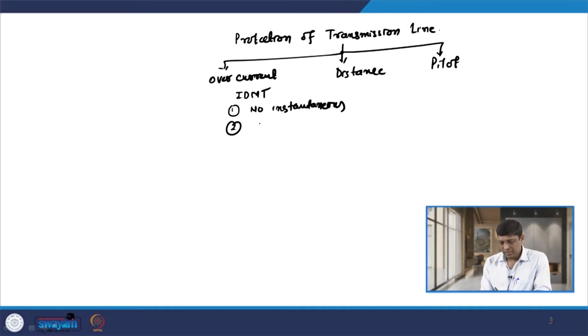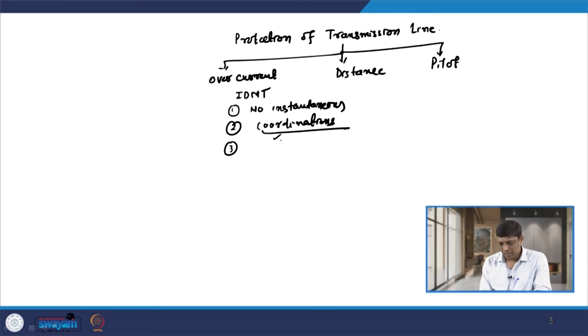The second is the coordination. Coordination of overcurrent relays is very difficult. If I use an interconnected system and we have more than sufficient relays, like 10 relays, 15 relays, 20 relays, then the coordination is very difficult.